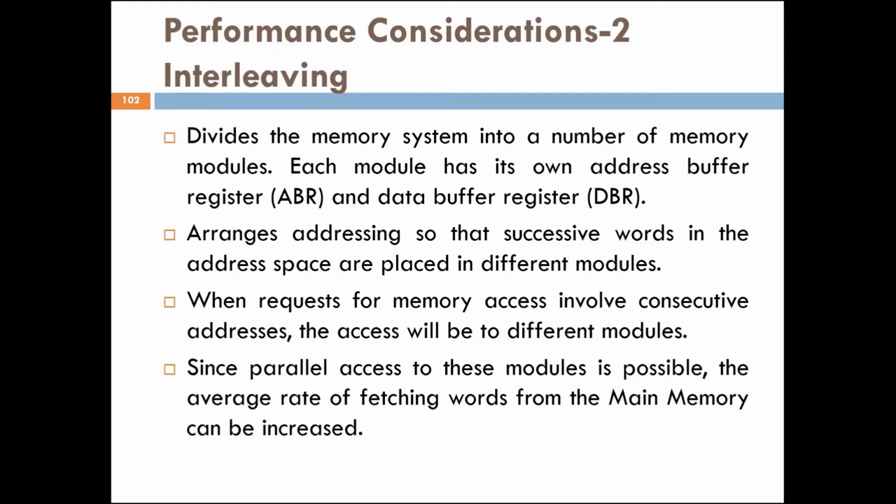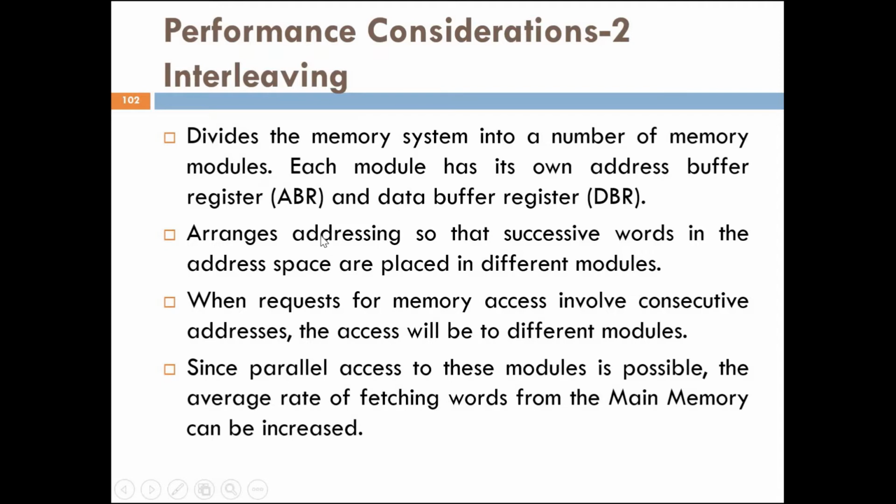When requests for memory access involve consecutive addresses, the access will be to different modules. Since parallel access to these modules is possible, the average rate of fetching words from main memory can be increased. Now, to illustrate how addresses are distributed over the modules, let's see the layout of the diagram.